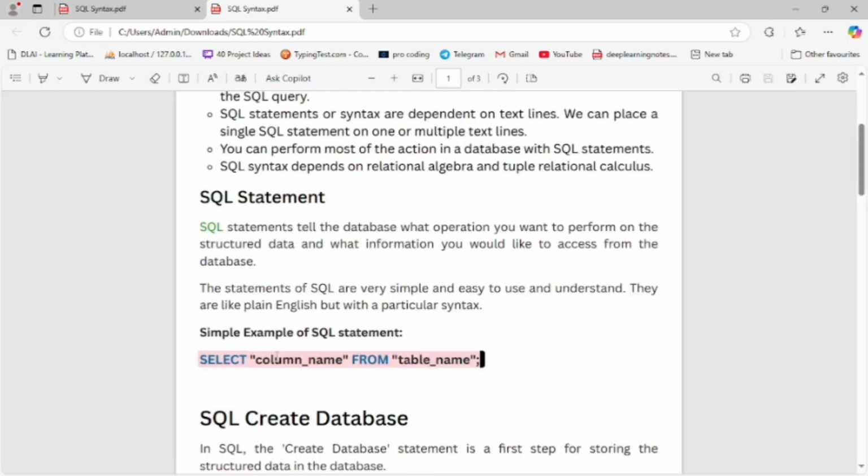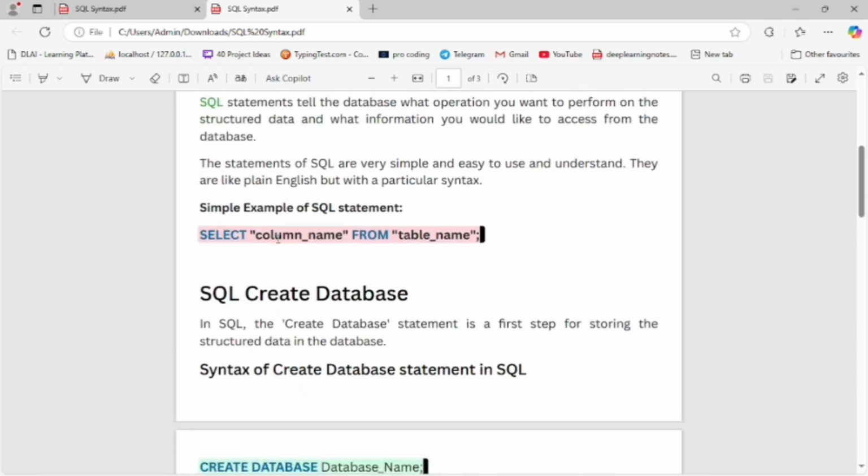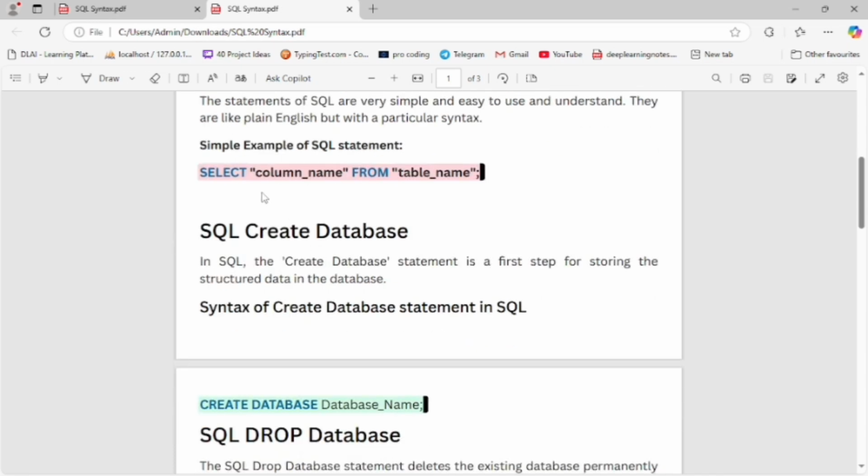Now let's start with SQL statements. SQL statements tell the database what operation you want to perform on the structured data and what information you would like to access from the database. The statements of SQL are very simple and easy to use and understand. They are like plain English but with a particular syntax. Example of an SQL statement: the select command, first is the select keyword and column name, and then the from keyword and table name. Now this is the syntax of the SQL command to retrieve the data.